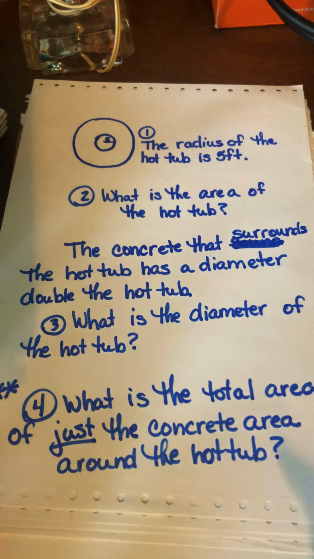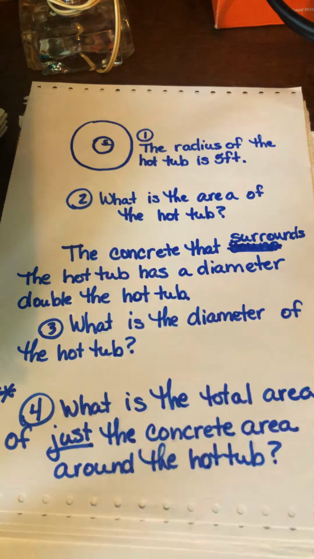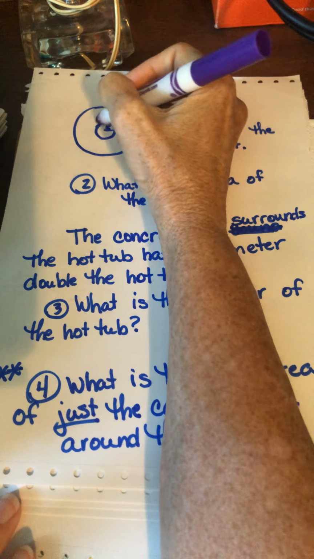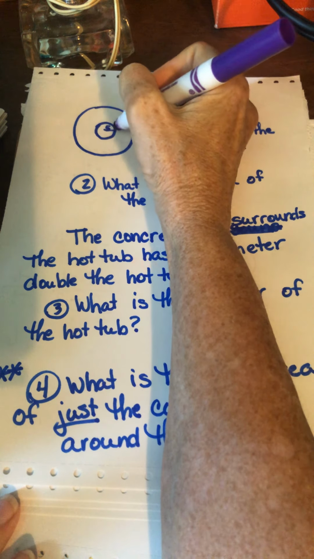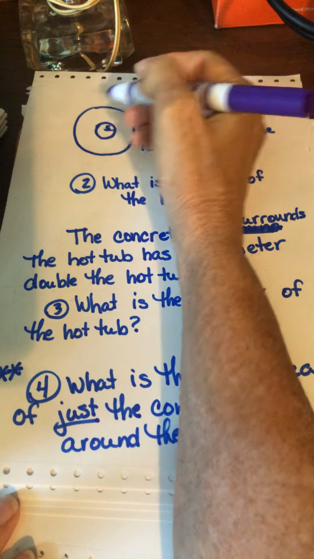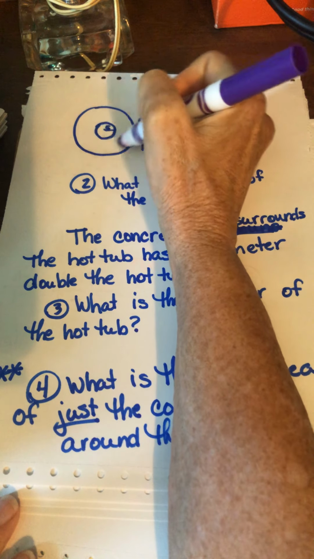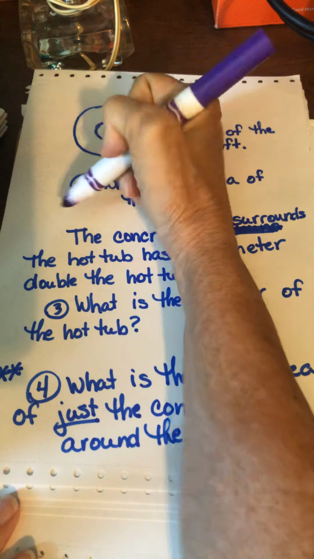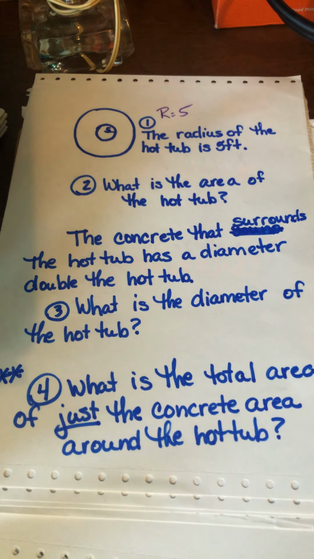All right, here we go. This one is 4 questions. I would like you to press pause and try to do as many as you can. Just to give you a heads up, this is not the best drawing. This is my hot tub. Its radius is 5. This is a concrete walkway area, whatever. So there's 1, 2, 3, 4 questions. Press pause. I'm sure you'll be gone a long time. That's a lot of work. I'll see you back here in a minute.